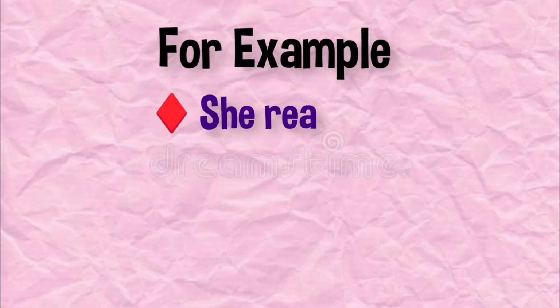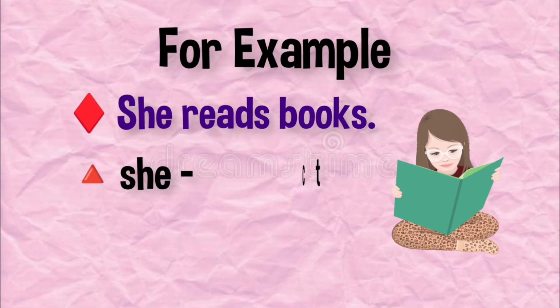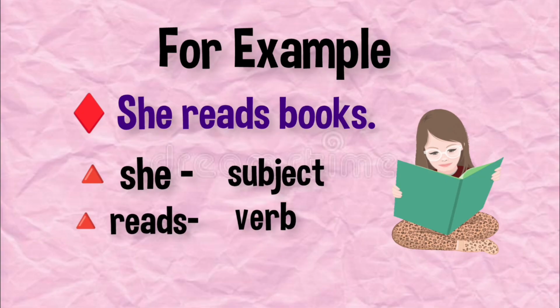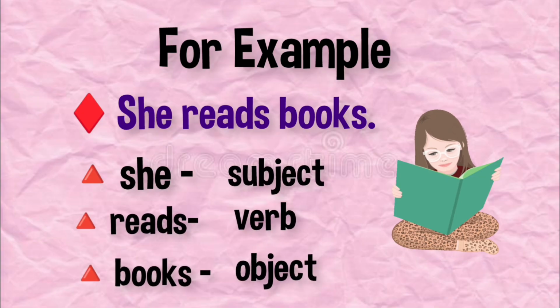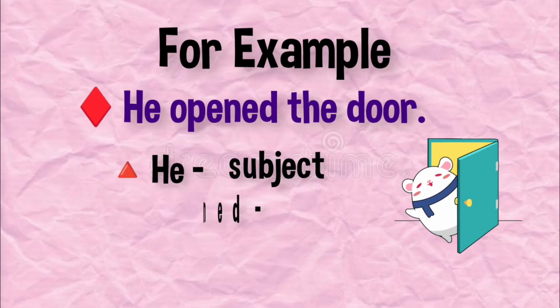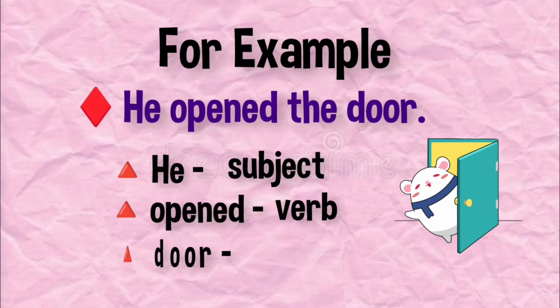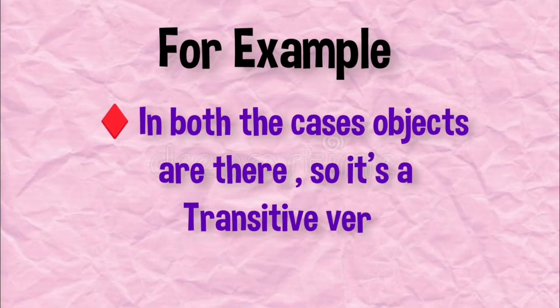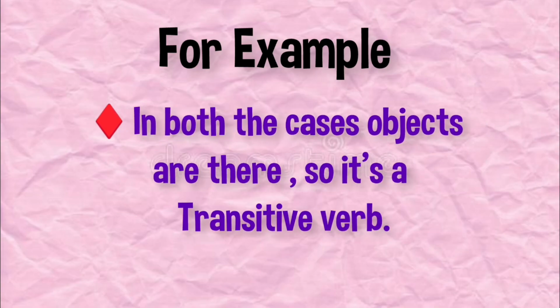For example, she reads books, where she is the subject, reads is the verb, books is the object. Number 2, he opened the door, where he is the subject, open is the verb, door is the object. In both the cases, objects are there. So we can say it's a transitive verb.